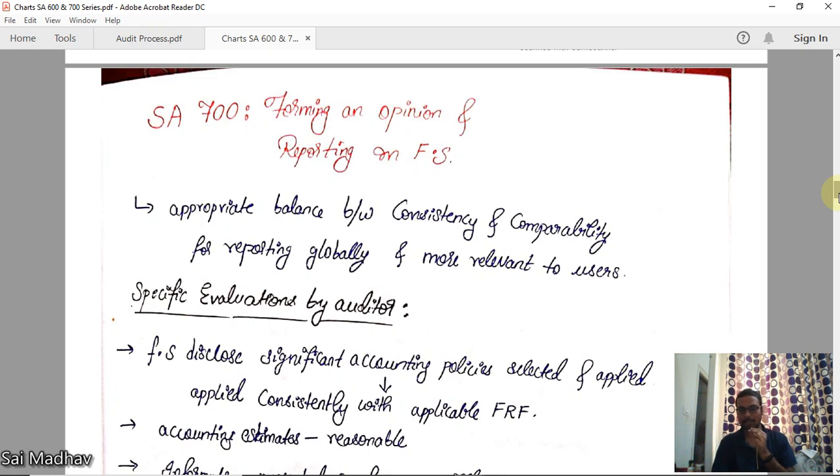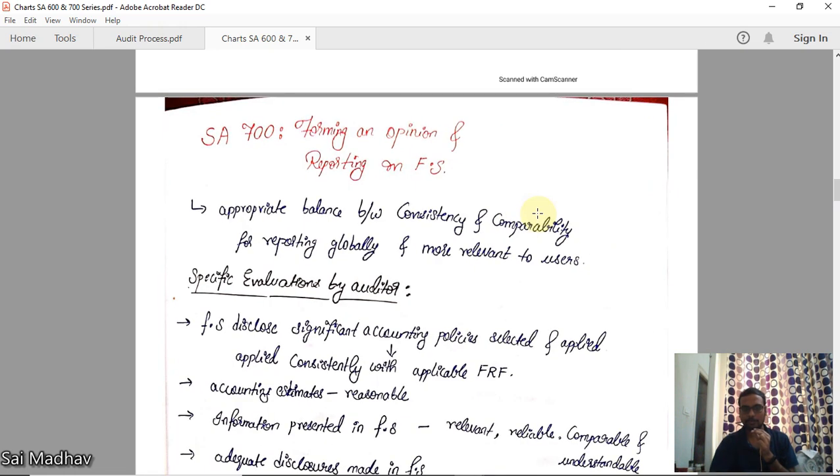The 700 series is totally related to opinion and reporting. This is very important. Why is there a standard for reporting? Just think, if there is no standard, all the auditors will be giving their own type of reports. So for the users, it will be very difficult to compare or to maintain consistency, because there are many companies. There should be a standard format, otherwise it will be a total misunderstanding for everyone.